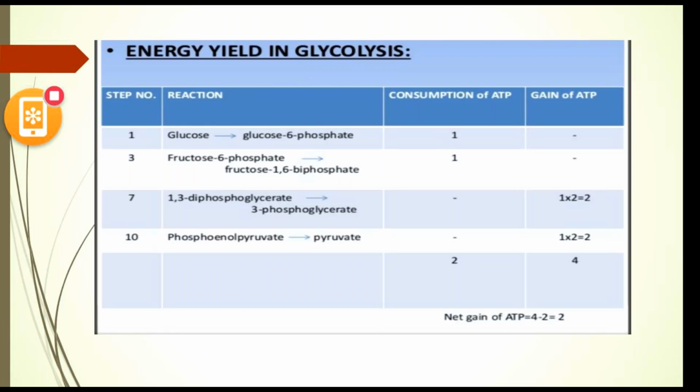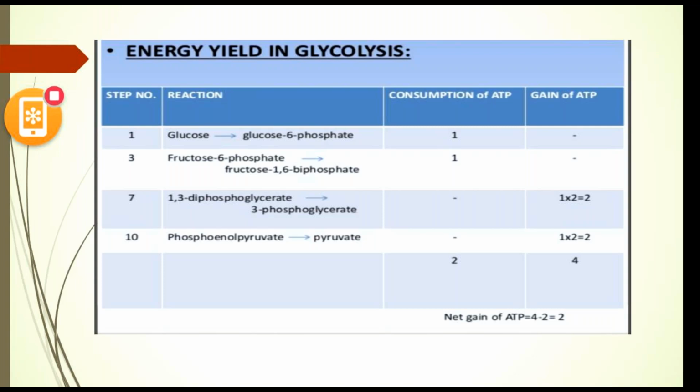Here, the energy yield in glycolysis. It shows how much energy we have produced and where we have produced it, and the total net gain is mentioned in this sheet.